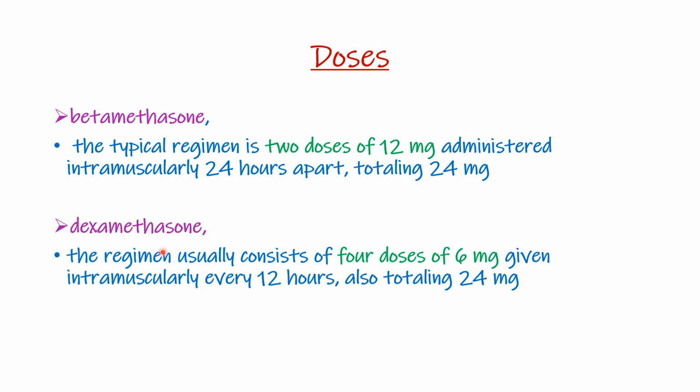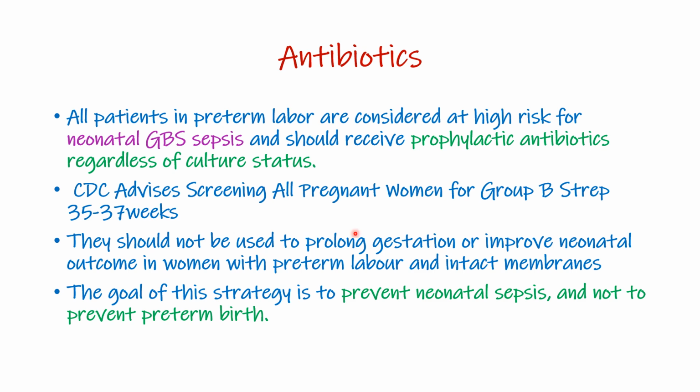For dexamethasone, the total dose is also 24 mg, and the regimen usually consists of 4 doses of 6 mg given IM every 12 hours. Four times 6 equals 24.